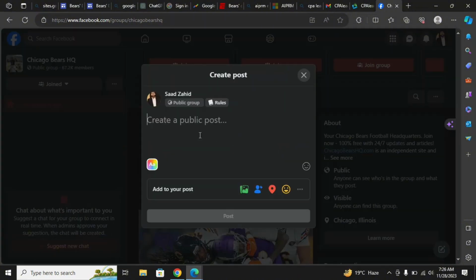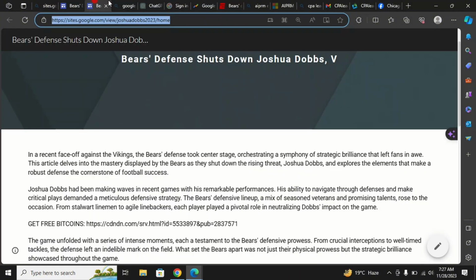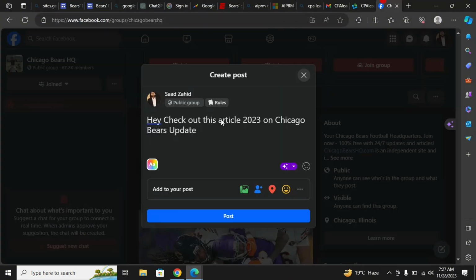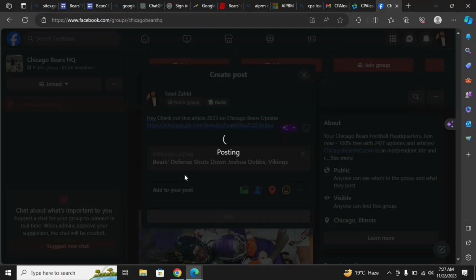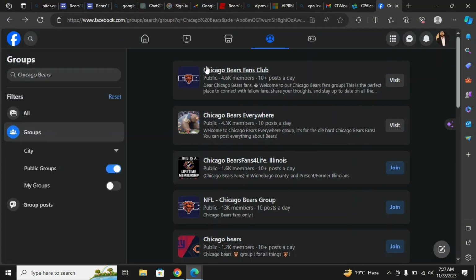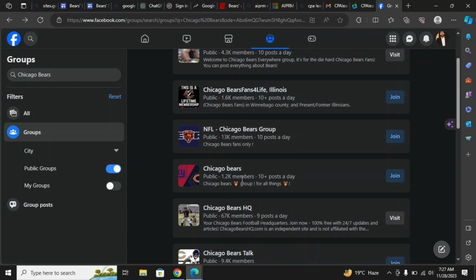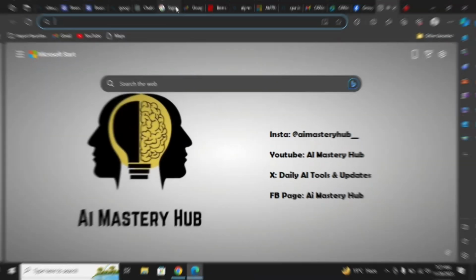All you need to do is create a post and write something like, "Hey, check out this article 2023 on Chicago Bears update," and head over to your article, copy the link and paste your link here and post. And now repeat the same process by posting your article link to all these groups to drive a large amount of traffic to your article.